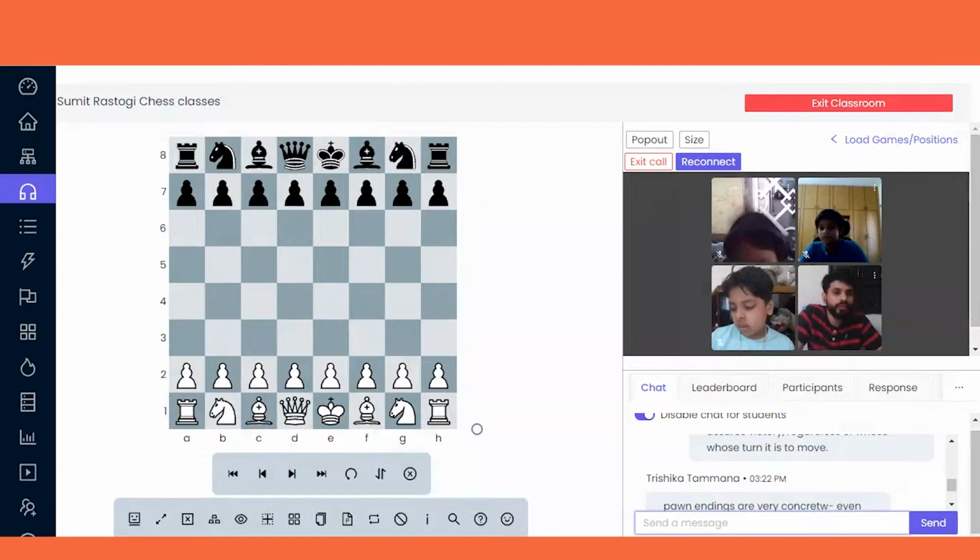Today's topic we are going to cover is simple pawn endgames. Okay, simple pawn endgames means when the opening is over and the middle game is over, there is a part that comes, that is the endgame, where you have only pawns on the board. When you have an extra pawn, how should you create it as a queen or as winning material.